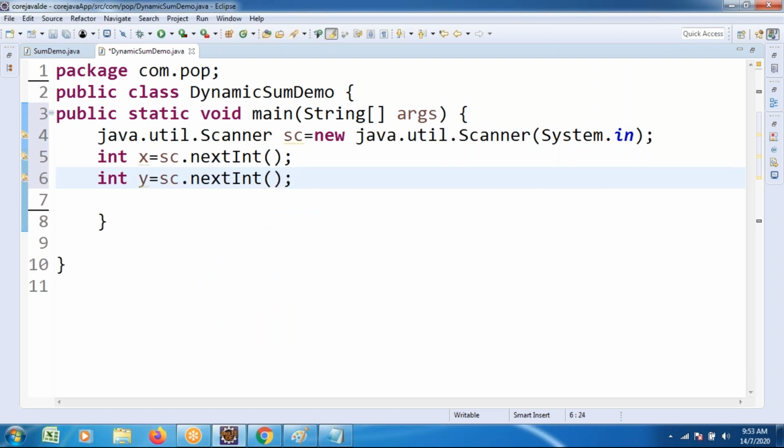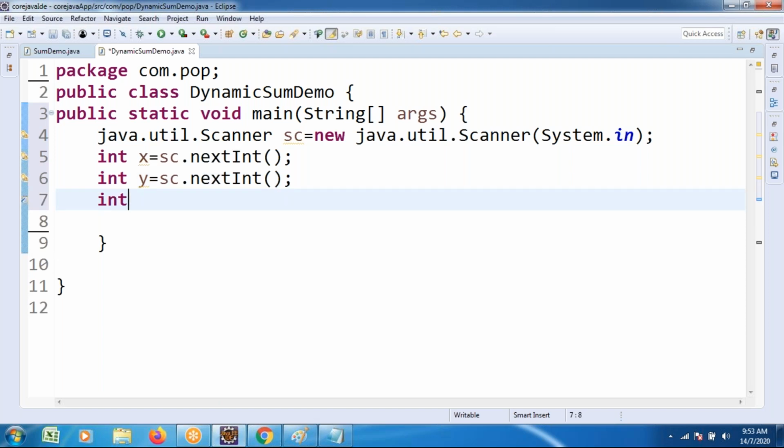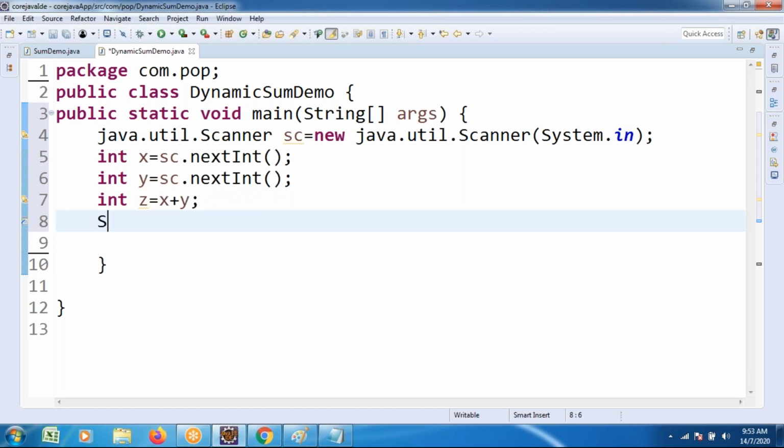Dynamically taking the x value, dynamically taking the y value, then performing the calculation of sum. z is equals to x plus y. After that, the output statement: System.out.println. For understandability, in double quotation write sum, either a colon or equals to symbol.